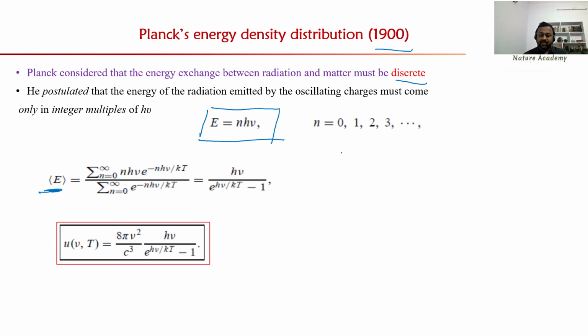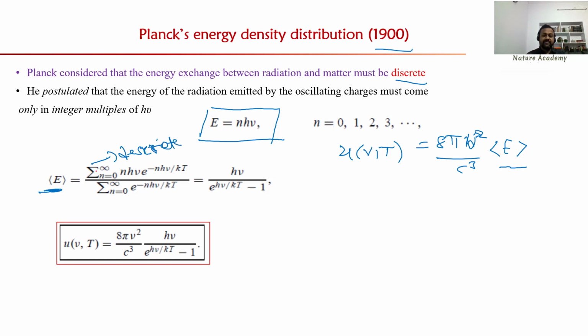And what is the formula for energy density? It is 8 pi nu square divided by c cube, the number of modes, times the average energy of the harmonic oscillator. Rayleigh assumed that all the oscillators have the same average energy kT, but Planck thought that the energy exchange between radiation and matter is not continuous but discrete. So instead of integration, he uses summation here. Summation means a discrete basis system.